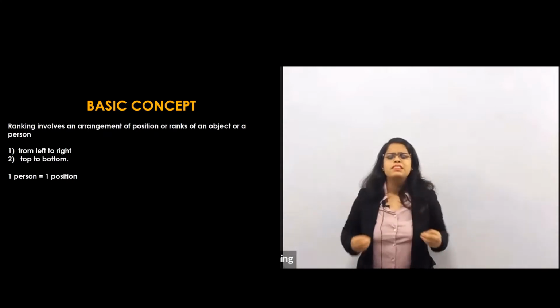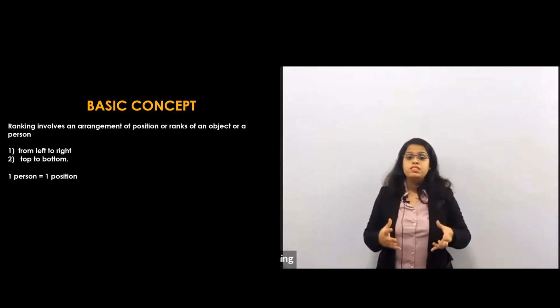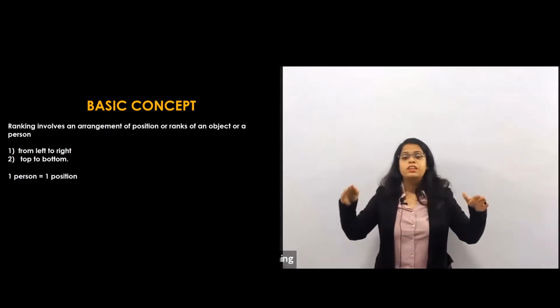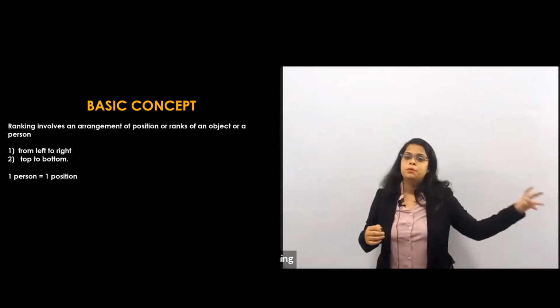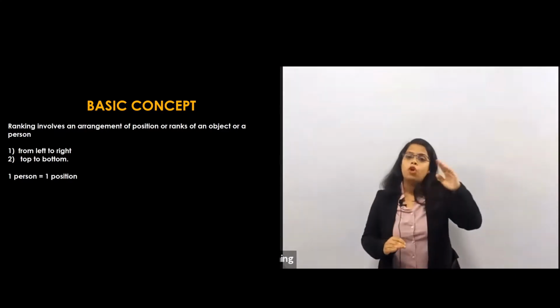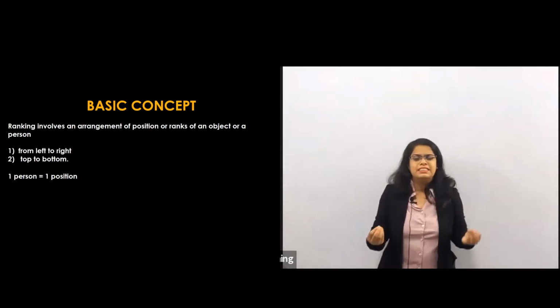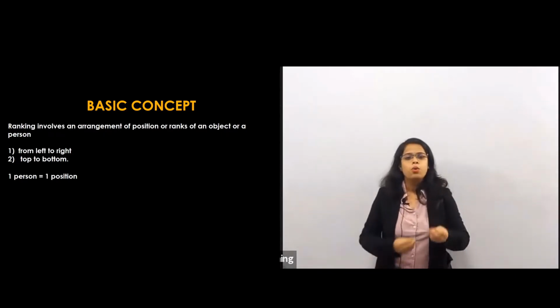So what exactly is ranking? Ranking में क्या होता है ना? They give the position to the person, to the object, anything. Suppose there is one row. So this is a position either from the left or right, or from the top and bottom. What is the position of a person or anything? Suppose there is a parking slot, there are cars parked. So in which car?